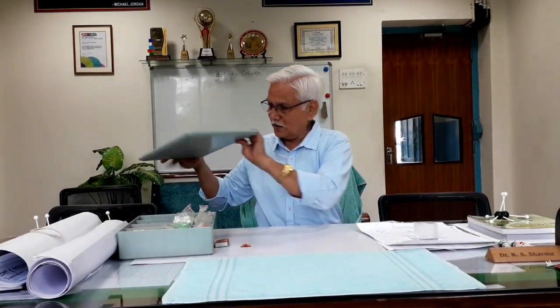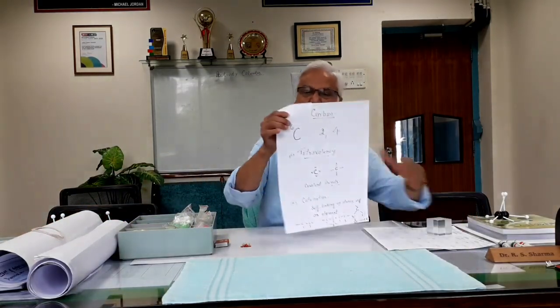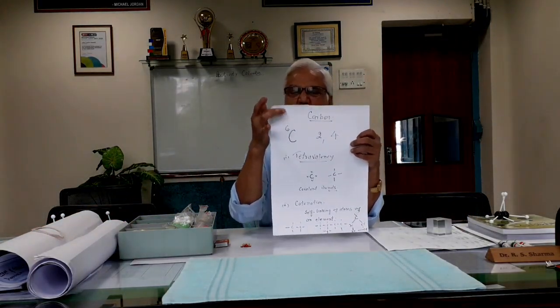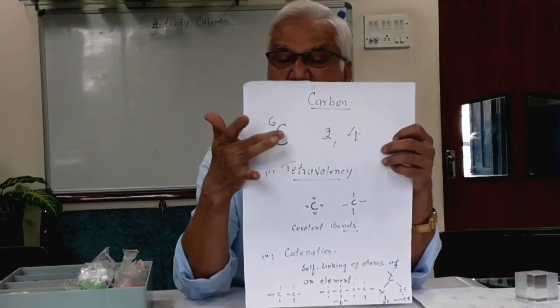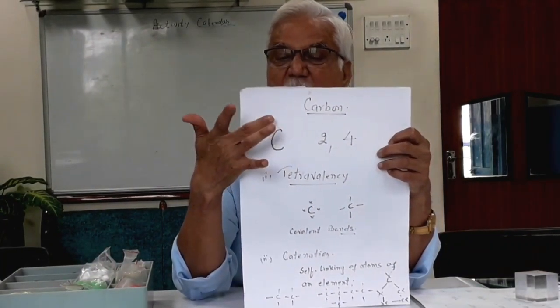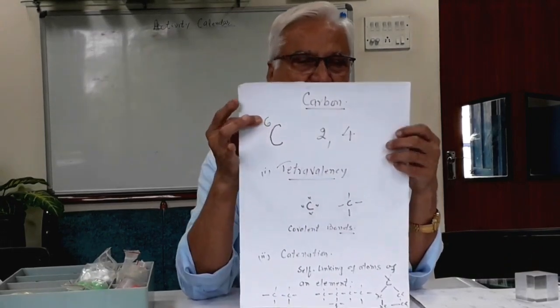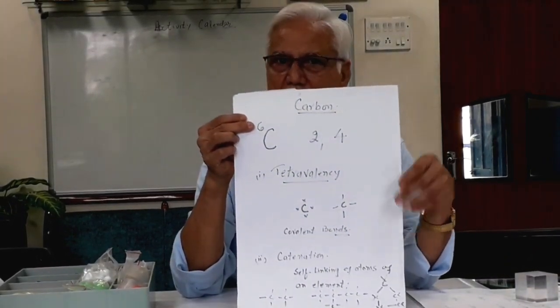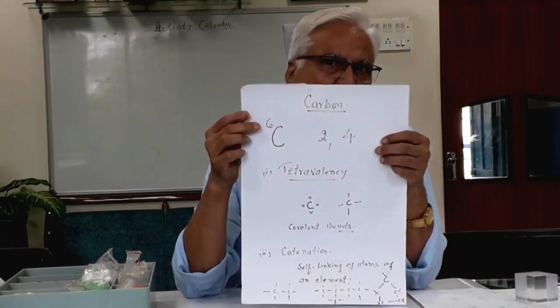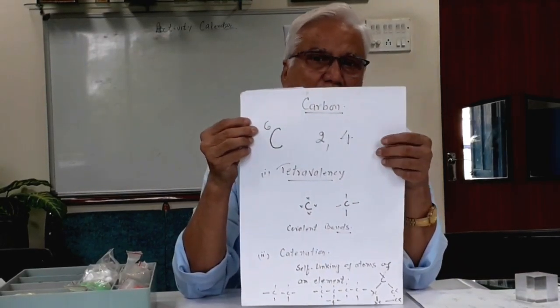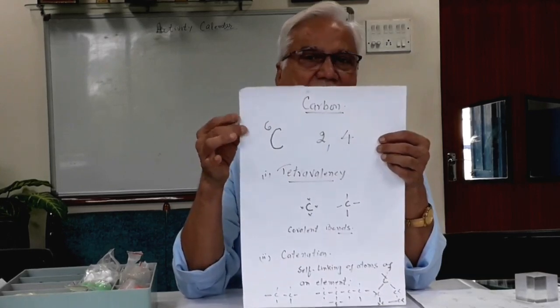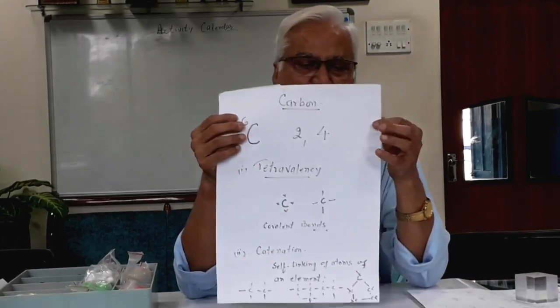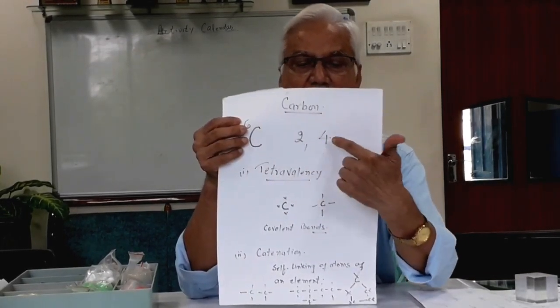Now the beautiful part of this carbon is its atomic number. Always the atomic number is written like this. If you can see this chart, you will see the symbol of the carbon element, and there is a 6 written. So the 6 is the atomic number, which is equivalent to the number of electrons as well as protons. So atomic number 6 tells that it has the electronic configuration 2 and 4.